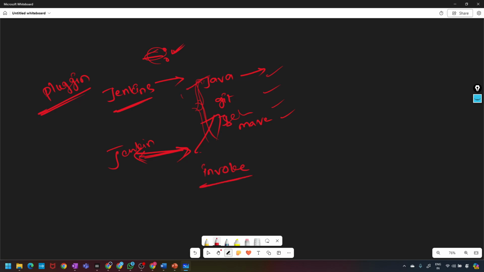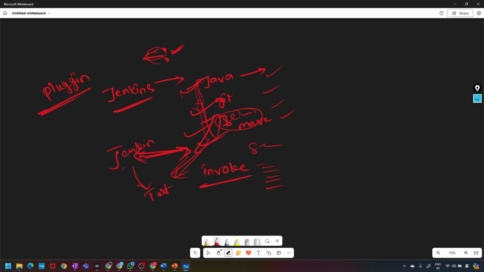You can plug in with Java, GitHub, Selenium, Maven, SonarQube, whatever you want. For example, if you need testing, you need Selenium, and you can plug it in with Jenkins. So plugin is one kind of terminology, you can keep it in mind.